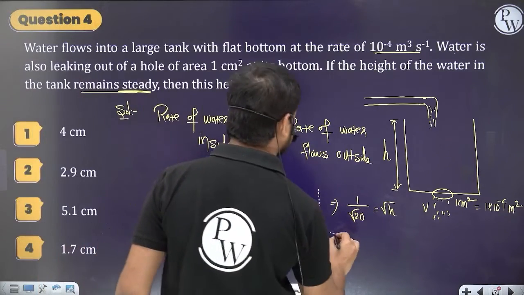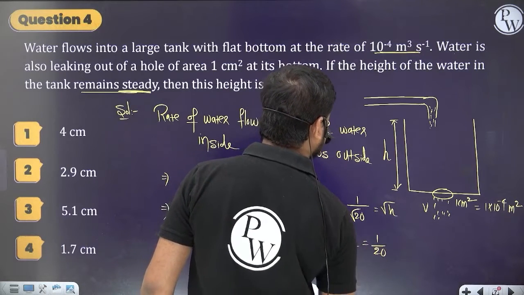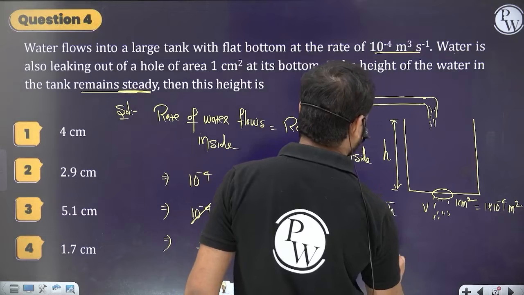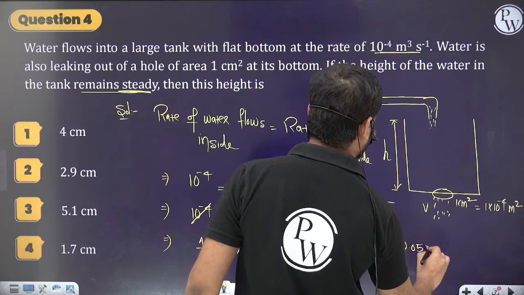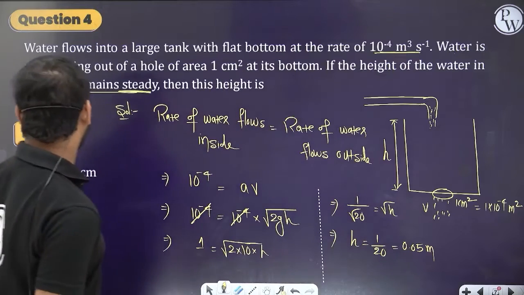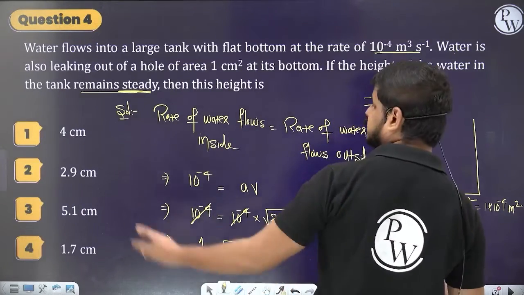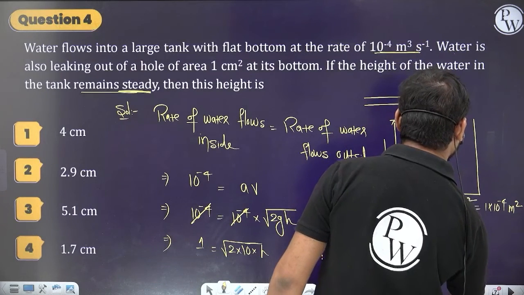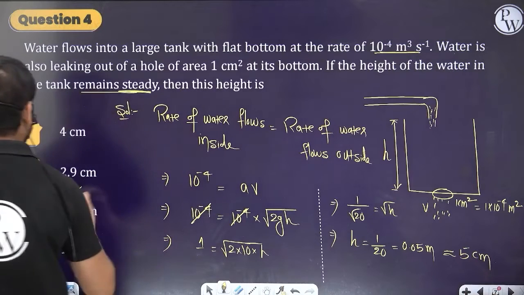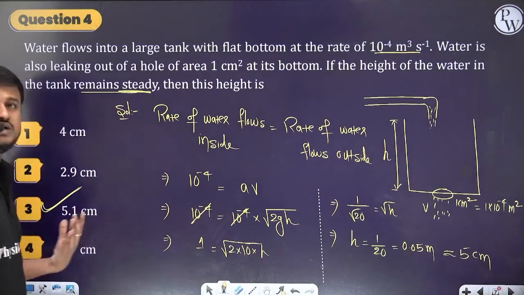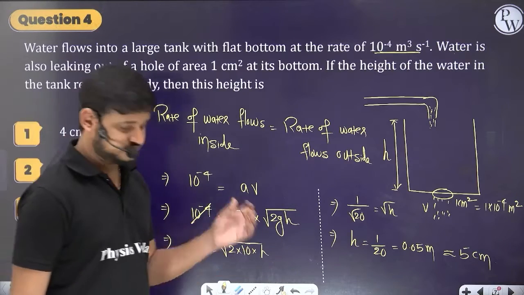We need h, right? So square it on both sides. h is equal to 1 by 20, which I can write as 0.05 meters. If I multiply it by 100, we get centimeters, so approximately 5 centimeters. Approximately 5.1 centimeters. You can choose the closest option. Done. Understood the procedure?